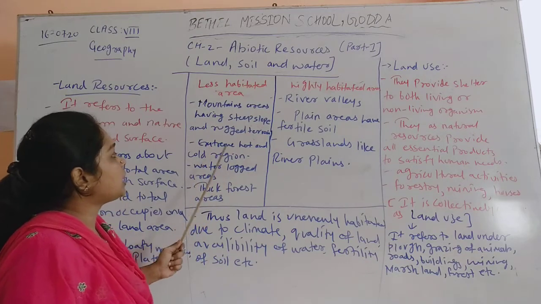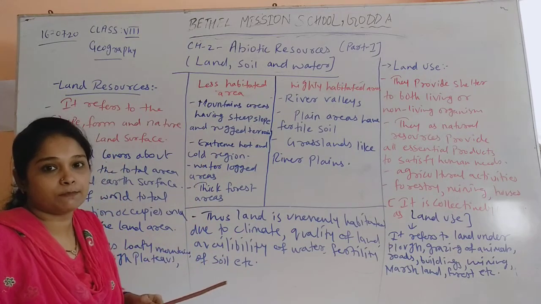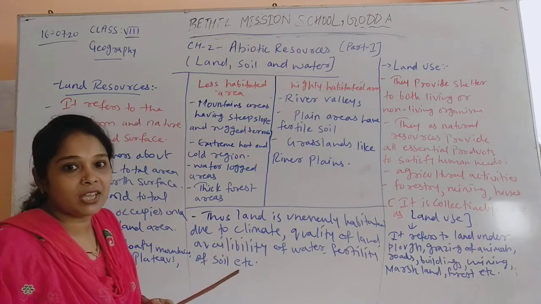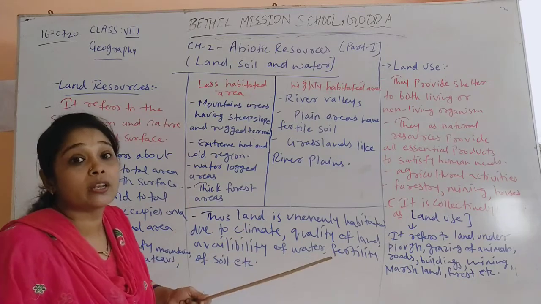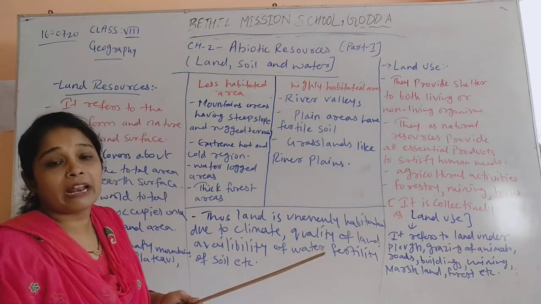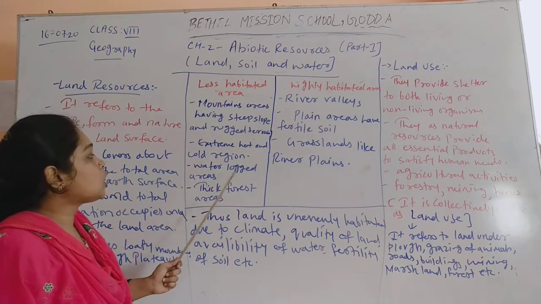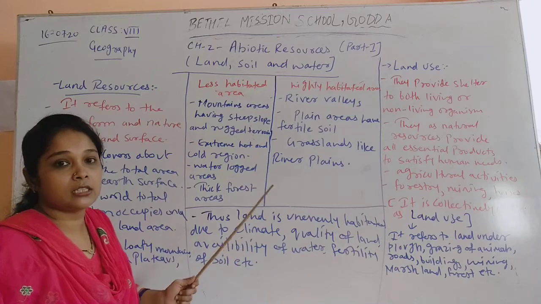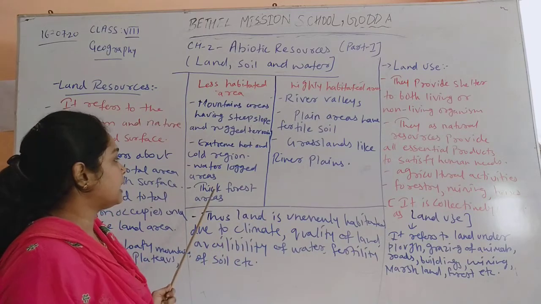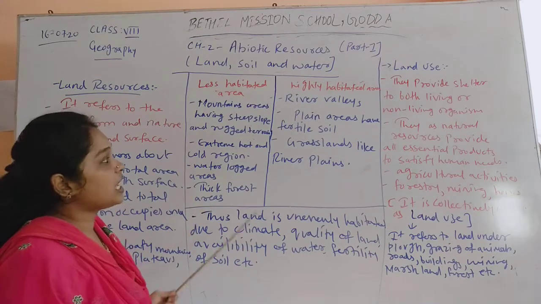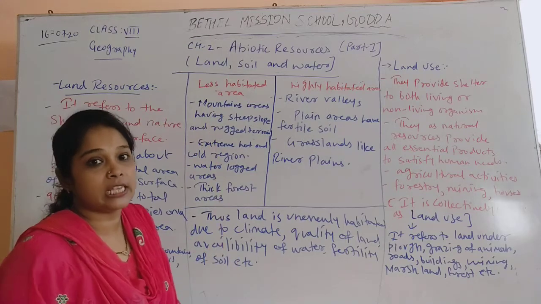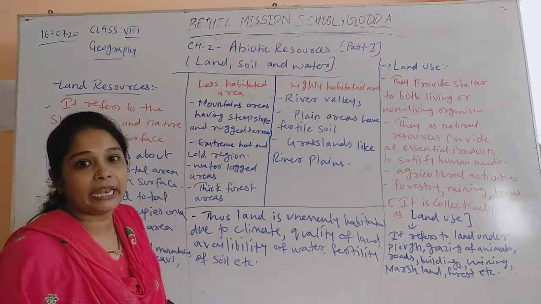Then extreme hot and cold regions also have less population, like Rajasthan. In cold regions, like the Andaman Nicobar Islands, almost no population is living. Waterlogged areas and thick forest areas also have very little population. That means they are the less habitated areas.